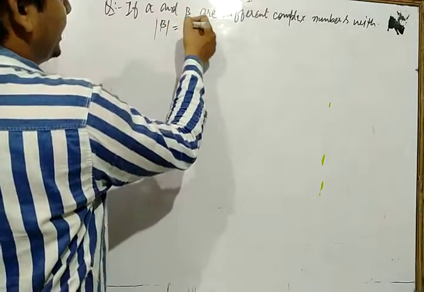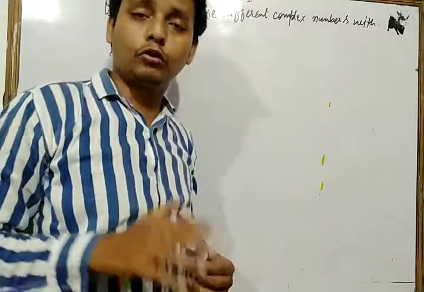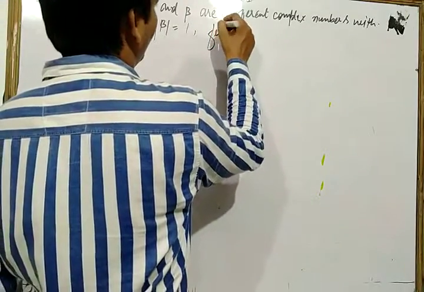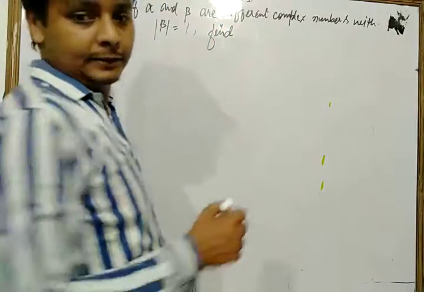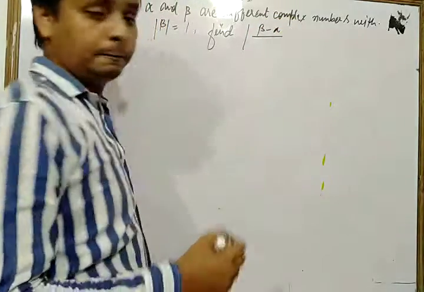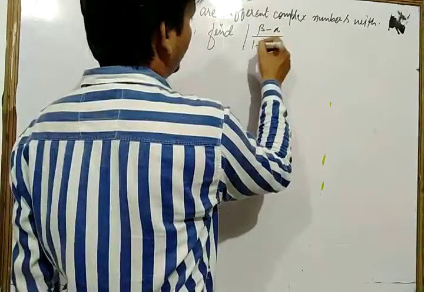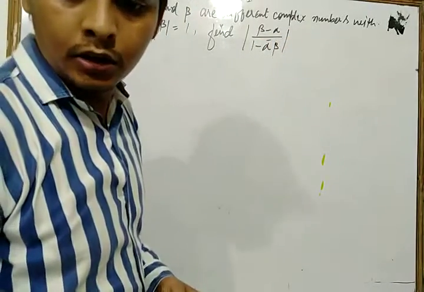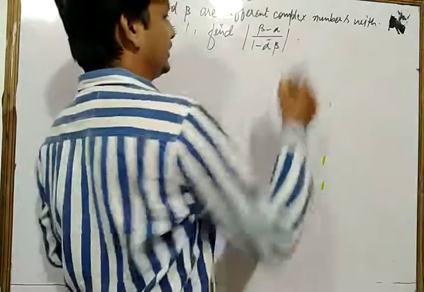modulus of beta is equal to 1, find the value of modulus of (beta minus alpha) upon (1 minus alpha bar into beta). Yes, we find the value of this.